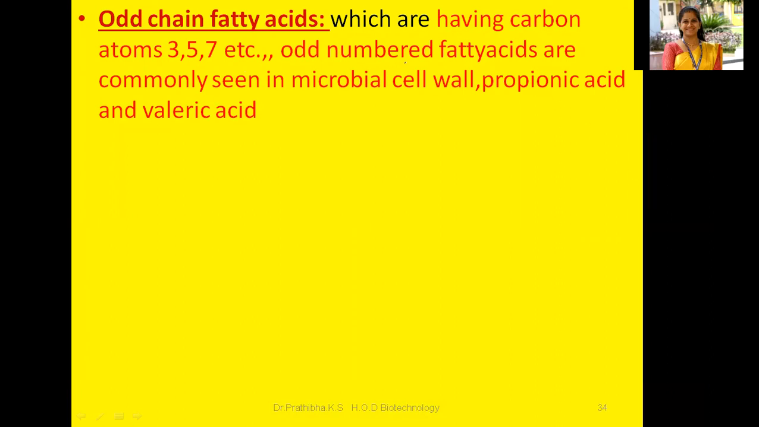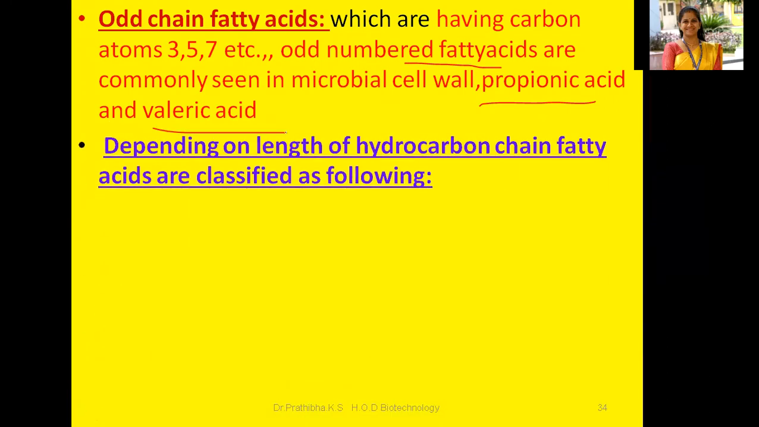Odd numbered fatty acids are commonly seen in the microbial cell wall. For example, propionic and valeric acid. You'll be able to see the presence of this kind of odd chain fatty acids. Now let us go through the classification: depending upon the length of the hydrocarbon chain, fatty acids are classified as below.